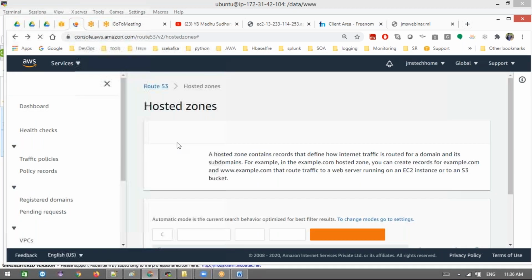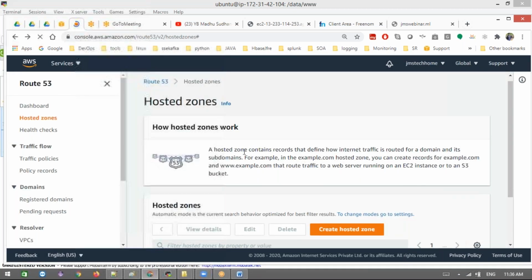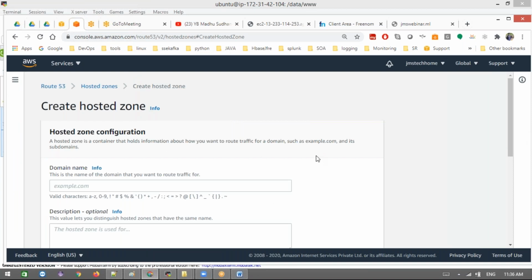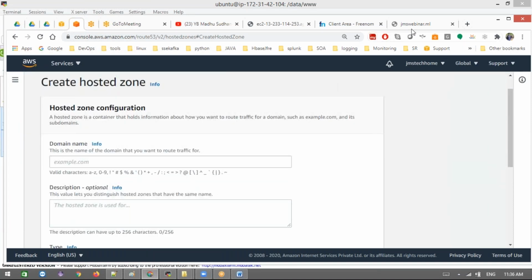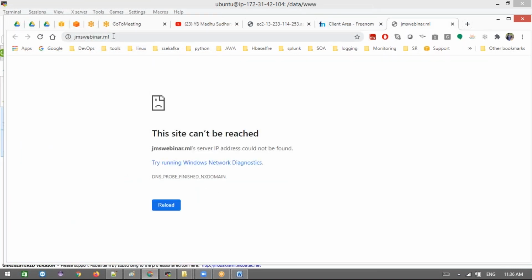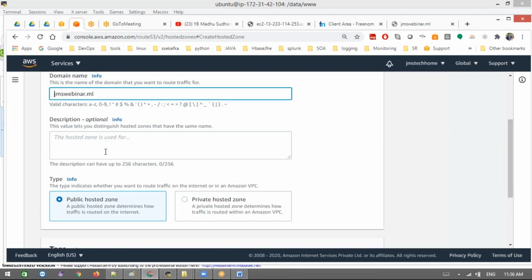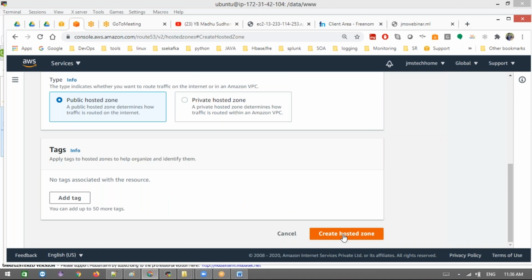Okay, this is also very important. This is one of the AWS certification exam questions. Create hosted zone, and next the same domain. What name did we buy here? This domain, JMS webinar. This name. No extra things here, just the domain name. Use the optional description if you wish, and next create the hosted zone.